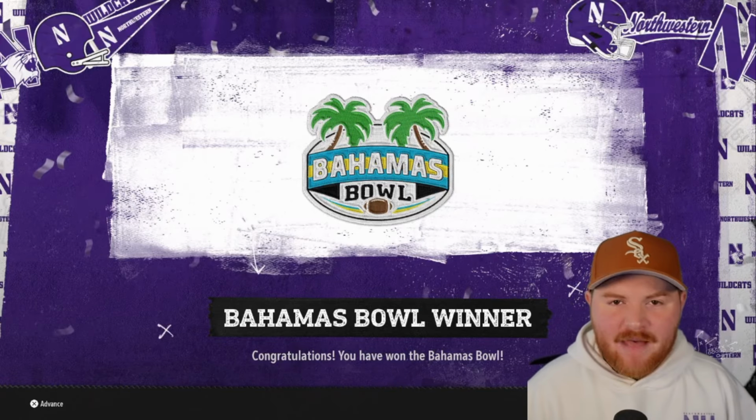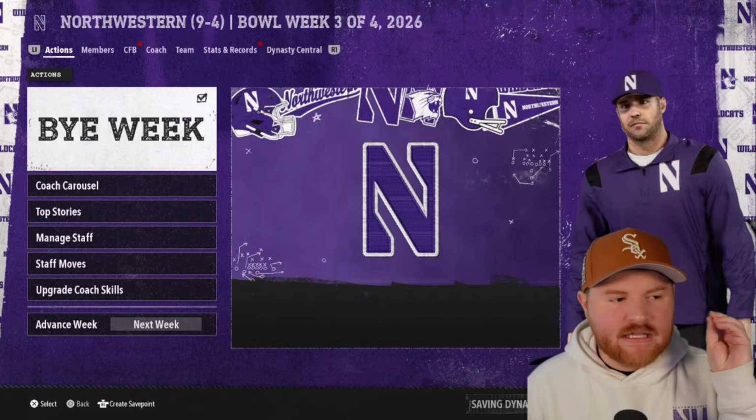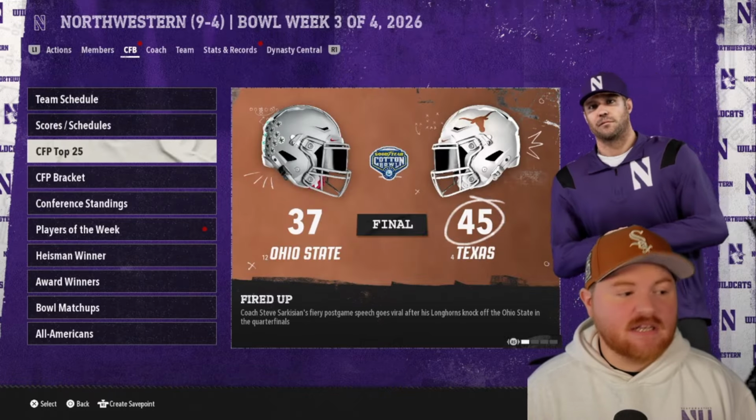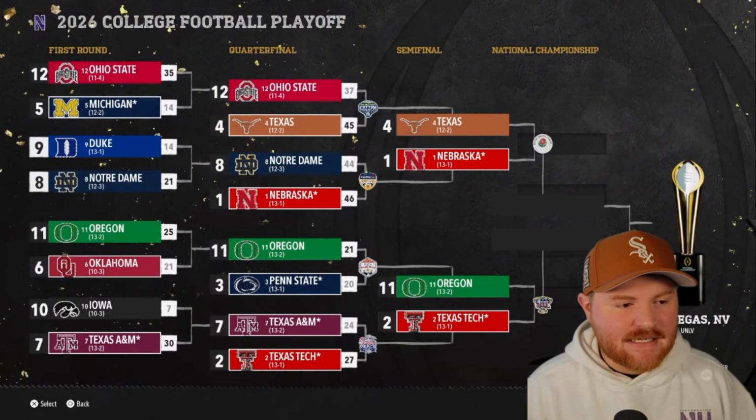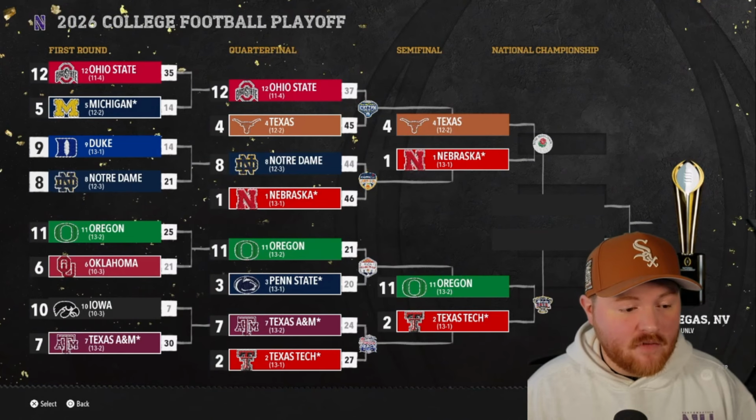All right, Northwestern is back-to-back Bahamas Bowl winners. They're hovering around 9-4 each season. So can they put it together for a final season where they can push towards the top of the MAC and make it into the college football playoff? Because Michigan has been consistently winning the MAC for the first 2 seasons. So let's see what can happen there. All right, Texas gets past Ohio State 45-37.